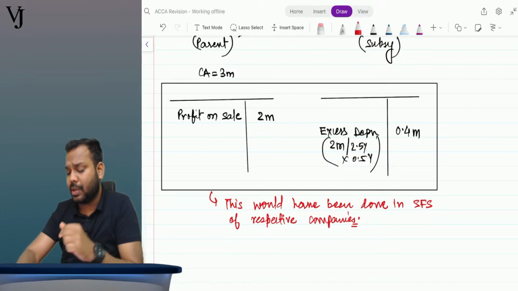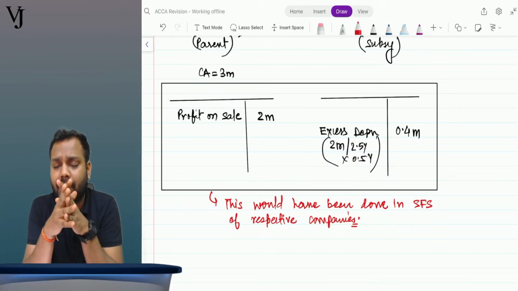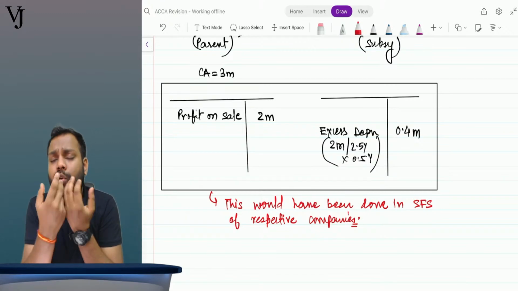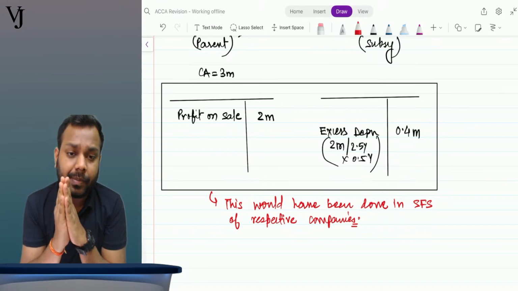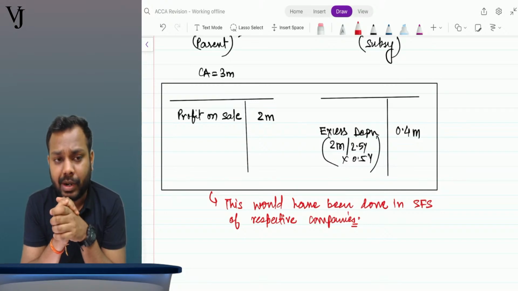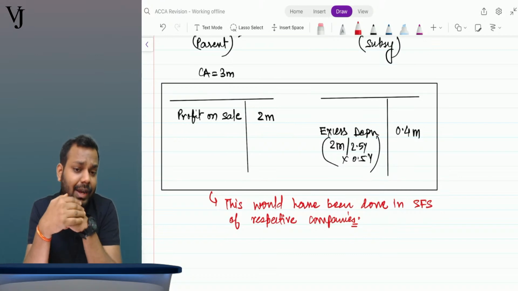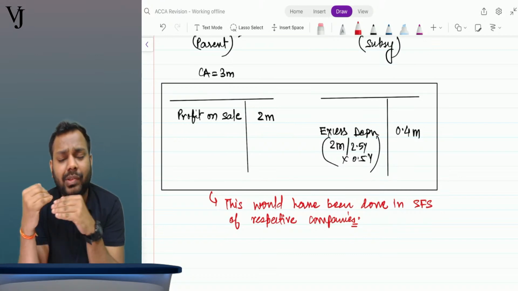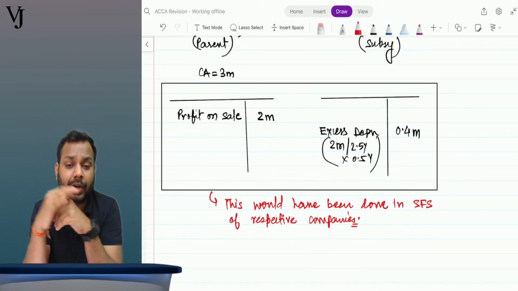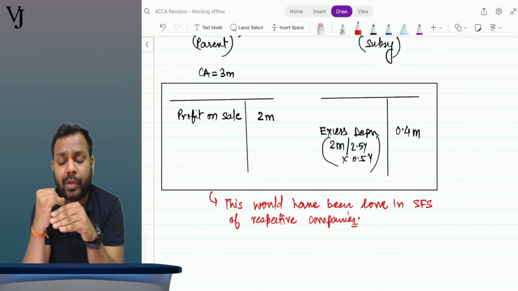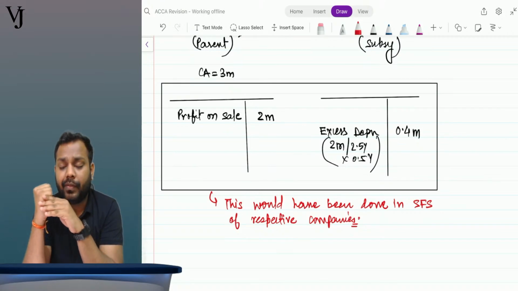Now after acquisition, on the reporting date, when we prepare the group accounts, we are saying that the parent and subsidiary is one. If the parent and subsidiary is one, can they realize the profit from each other? Don't you think it is just an overstatement of the asset, overstatement in the value of the property?